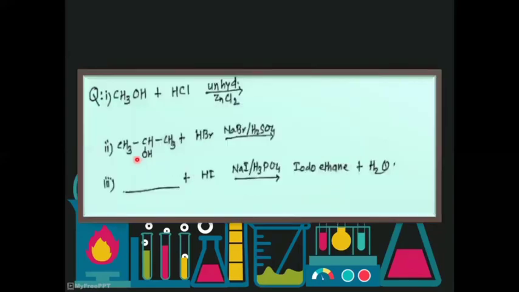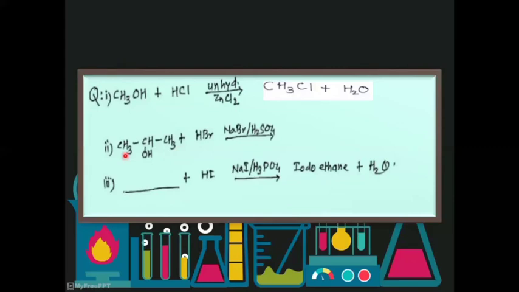So let us take the question: CH3OH plus HCl, anhydrous zinc chloride. This is chlorination. What is the answer? OH will be replaced by Cl. So it is CH3Cl plus H2O, methyl chloride.